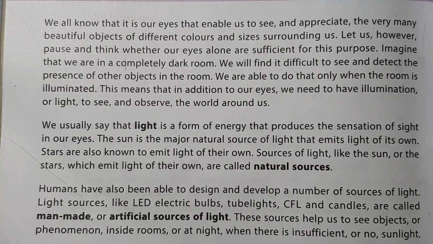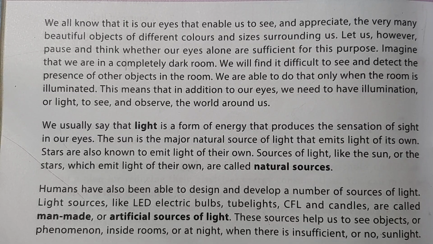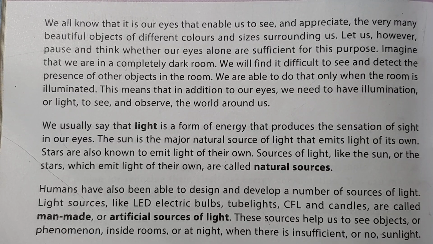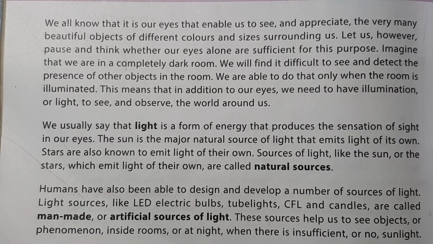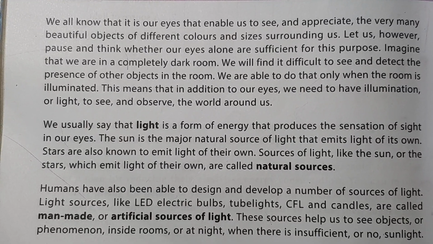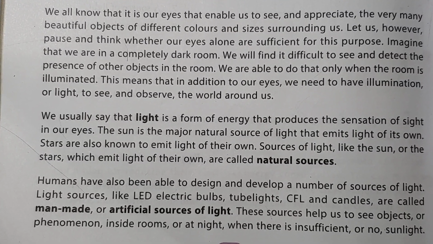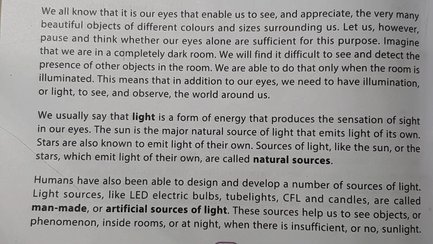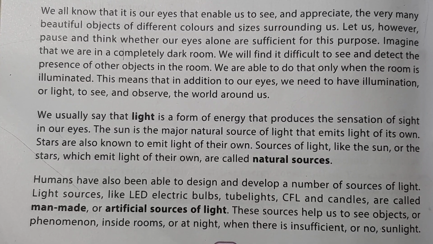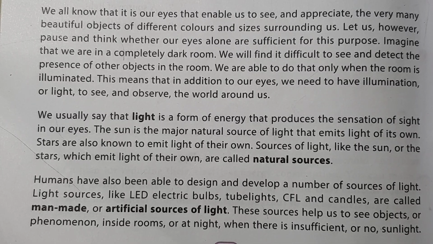This means that in addition to our eyes, we need to have illumination or light to see and observe the world around us. With the importance of eyes, there is a lot of importance of light. We can see things only with the help of light. We can observe the beautiful world with the help of light. We usually say that light is a form of energy that produces the sensation of sight in our eyes. Light is just a form of energy which produces the sensation of sight that we are able to see.